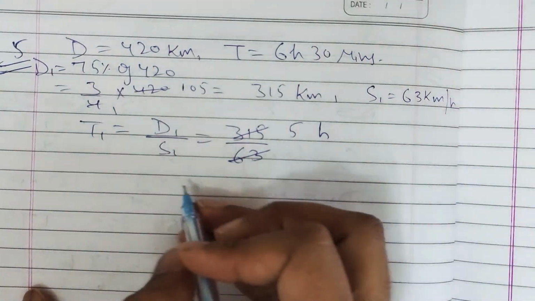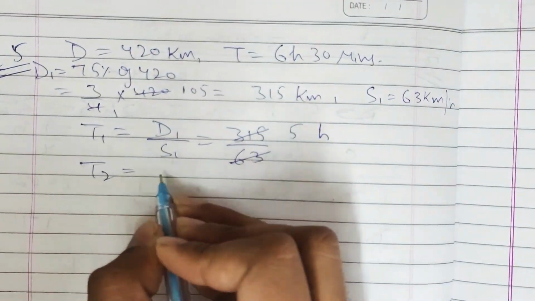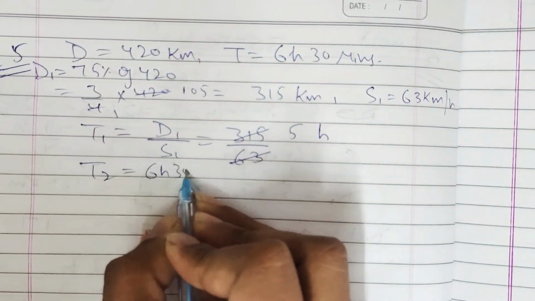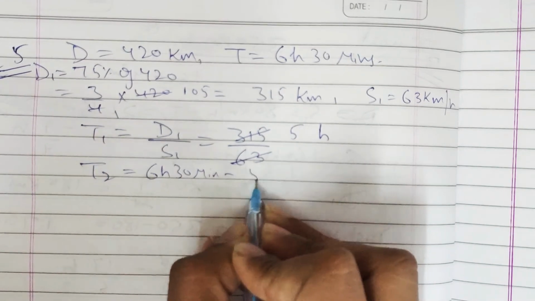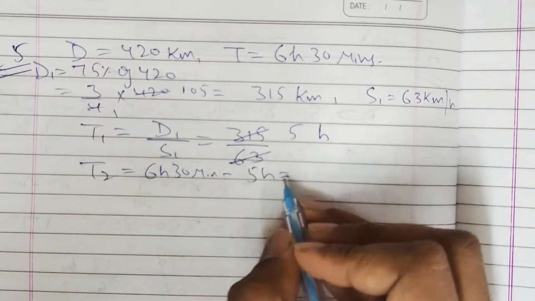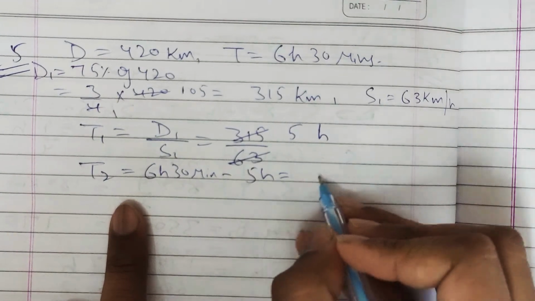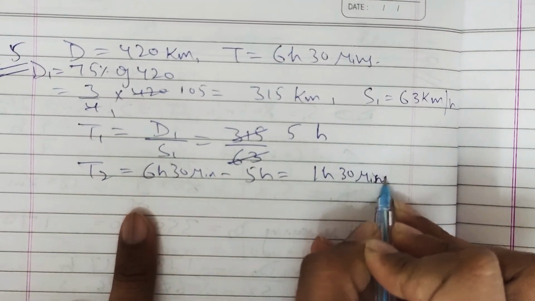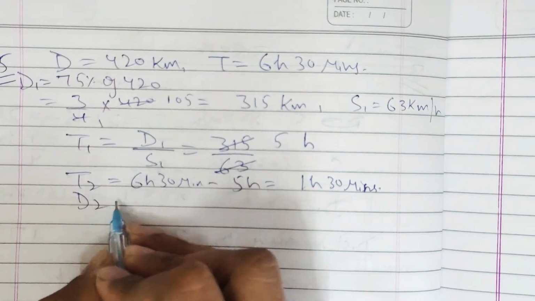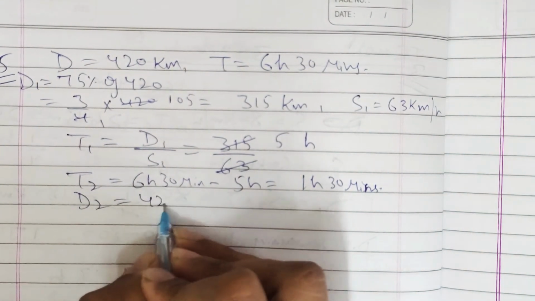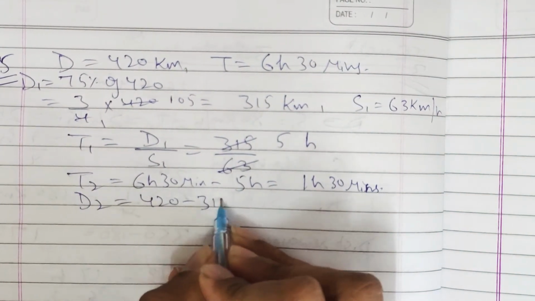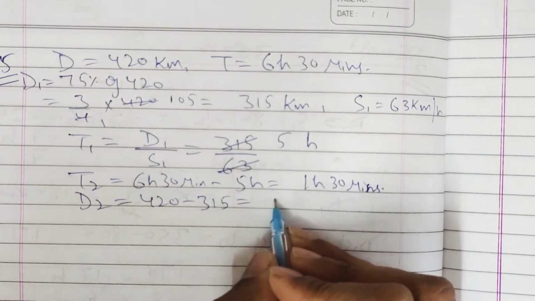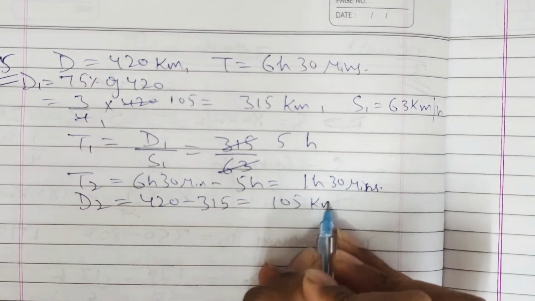So remaining time T2 will be 6 hours 30 minutes minus 5 hours, which is total time minus T1, which is 1 hour 30 minutes, right? Now the remaining distance D2 is 420 minus 315, which is 105 kilometers.